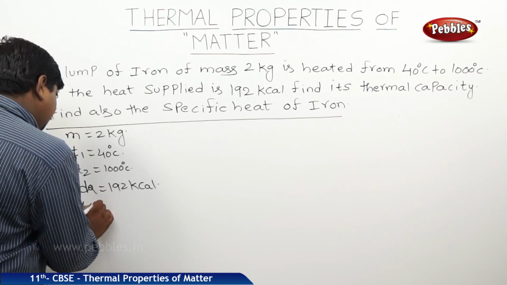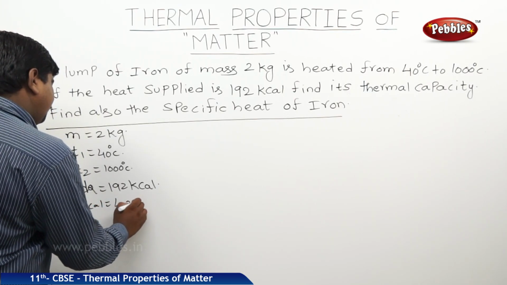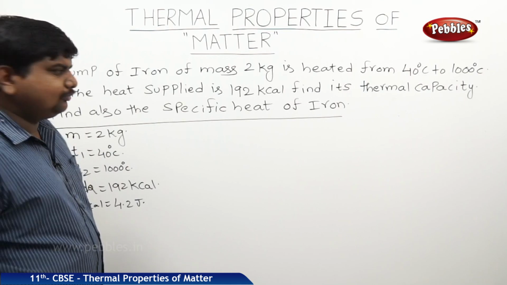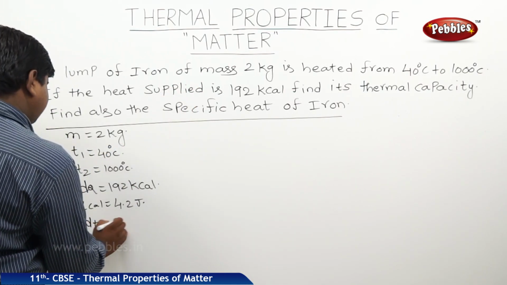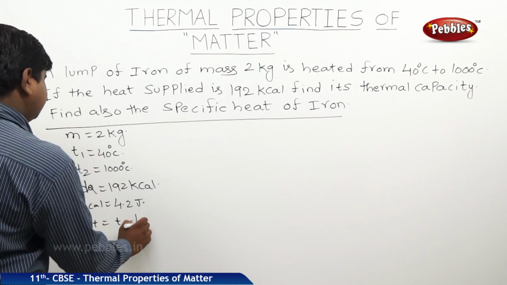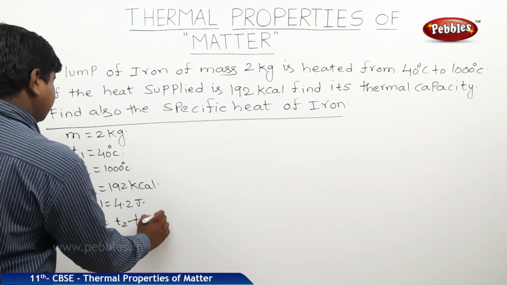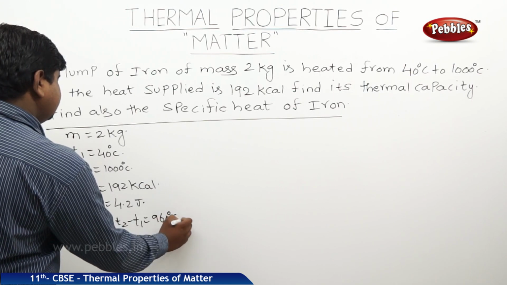Therefore, 1 calorie is equal to 4.2 joules. The temperature rise is dT is equal to T2 minus T1, nothing but 960 degrees Celsius.